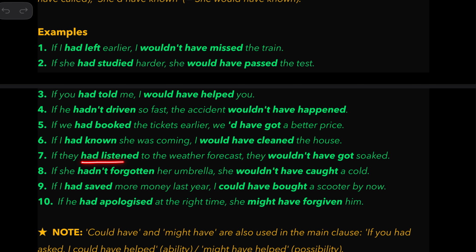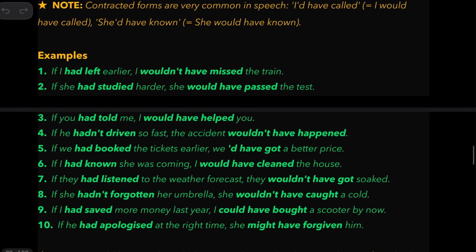If they had listened to the weather forecast, they wouldn't have got soaked. If she hadn't forgotten her umbrella, she wouldn't have caught a cold. If I had saved more money last year, I could have bought a scooter by now. If he had apologized at the right time, she might have forgiven him.